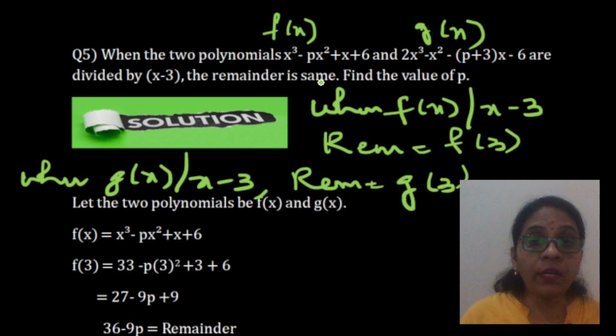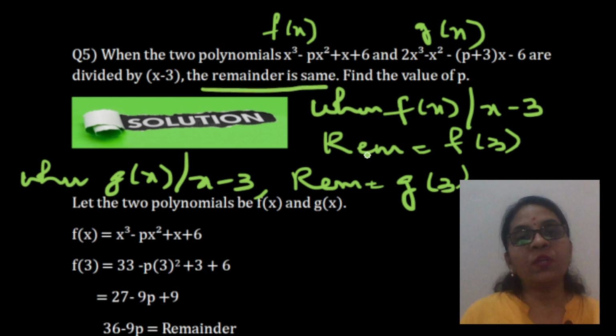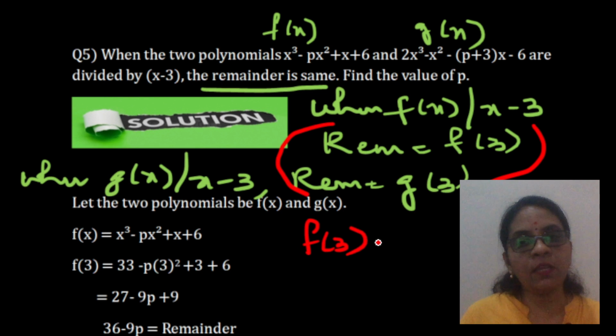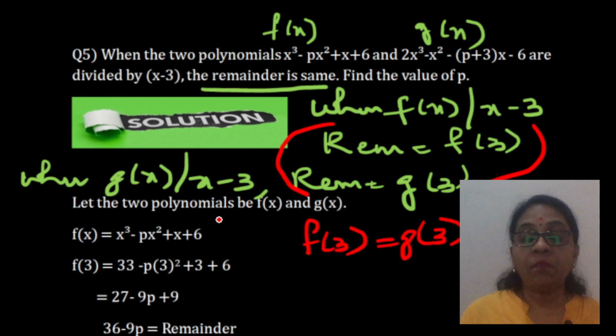Now, what did they say? The remainder is the same. So, let us change some color and highlight. Can we say that these two are the same? Can we say that f of 3 is nothing but g of 3? Why? Because though you divide 15 by 2 or 21 by 2, the remainder is 1.